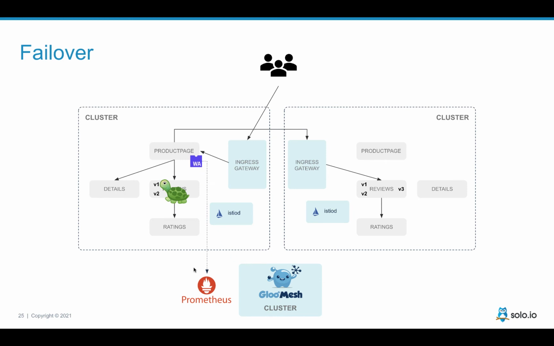Based on that, it will determine if access to the local reviews service becomes slow, and if it becomes slow, it will add a header that we will use to redirect the traffic to reviews on the other cluster.